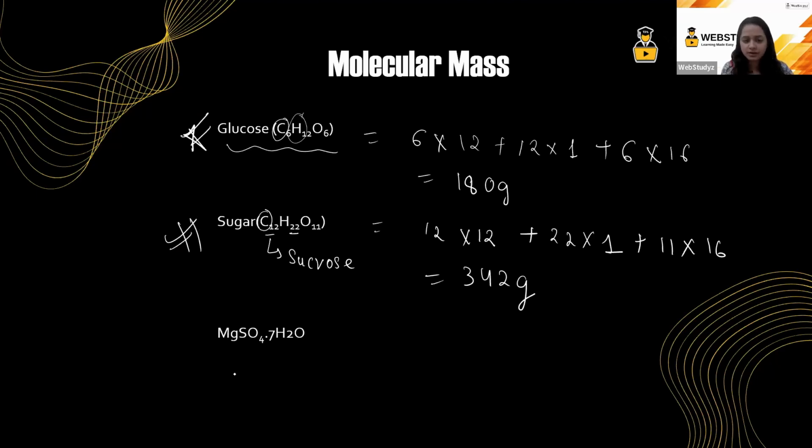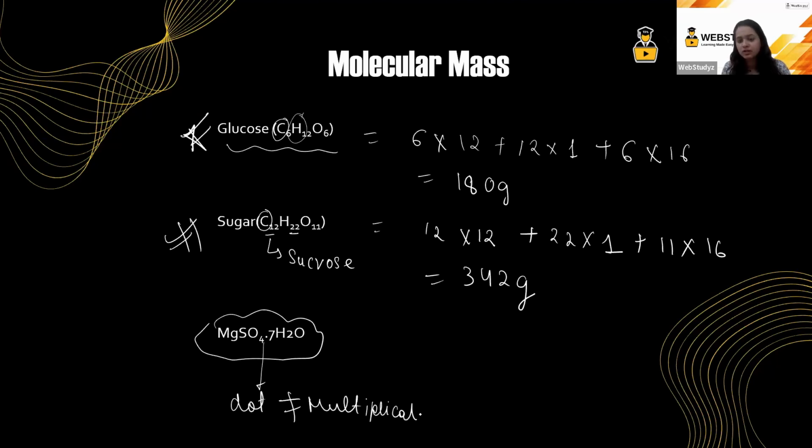Moving on to the next part, we have MgSO4.7H2O. Now students, many of us get confused with this dot. This dot does not mean multiplication. No, this is not multiplication. You have to simply add the mass of 7 water molecules.